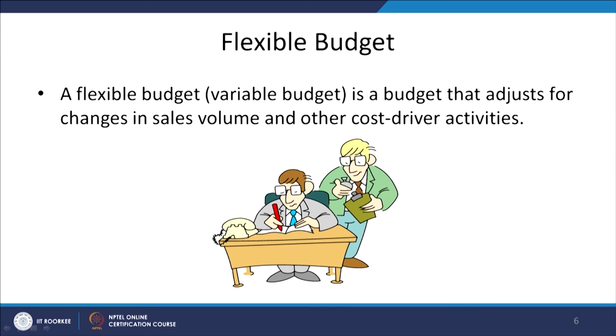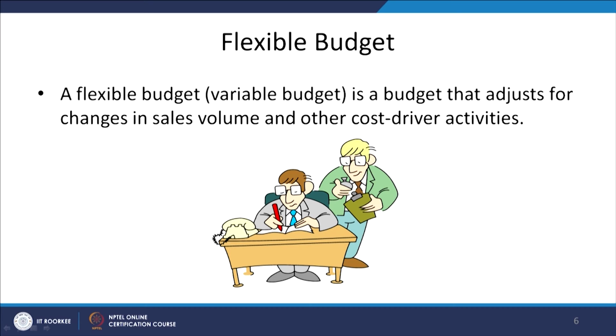Now to remove all those limitations, as I told you, whatever the limitations of one level of budgeting and one level of sales, if they do not match with each other, that is the limitation of the static budget. How we have to do away with it, the answer is the flexible budget. What is a flexible budget? A flexible budget or variable budget is a budget that adjusts for changes in sales volume and other cost driver activities, meaning a budget that automatically adjusts for changes in the sales volume and the other cost driver activities.